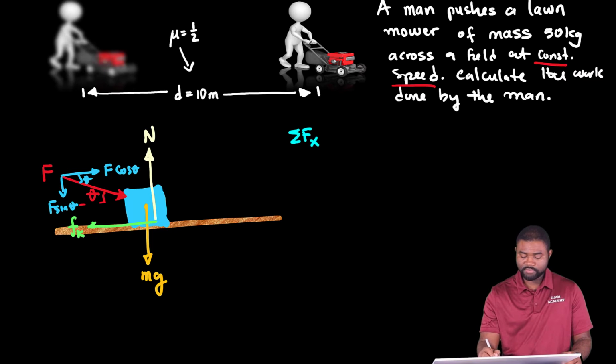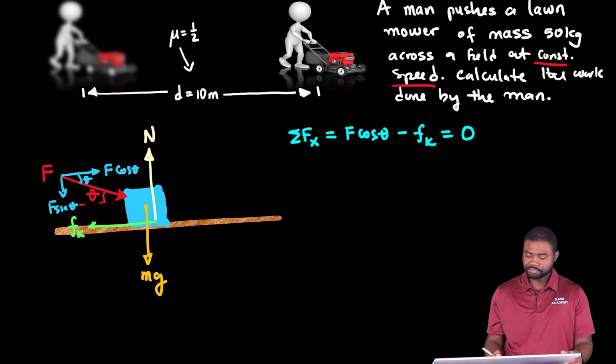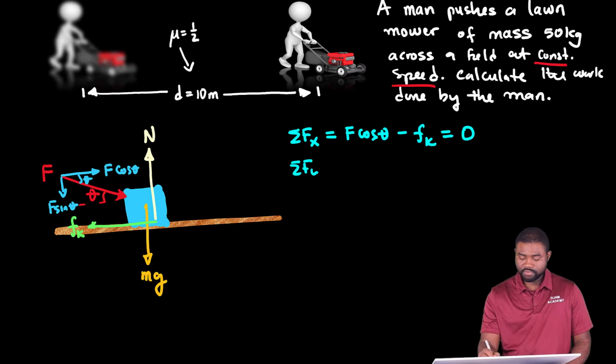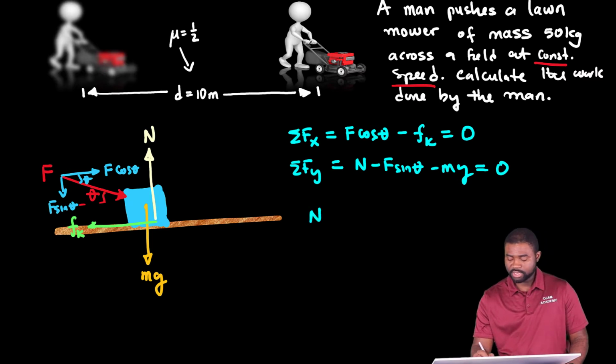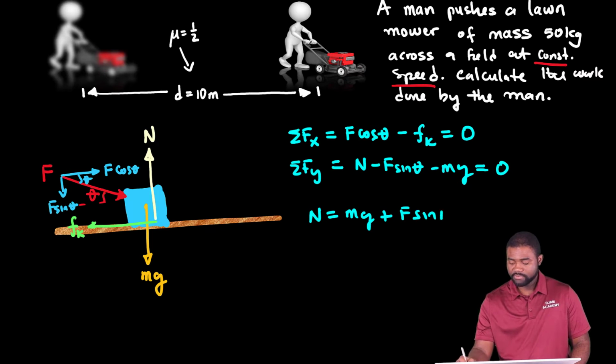If we consider the fact that the system is moving with a constant speed, we can therefore see that the summation of Fx, which is equal to F cosine theta minus the kinetic friction, will be equal to 0. Similarly, the summation of Fy will be equal to N minus F sine theta minus mg, all equal to 0. What that means is that N is equal to mg plus F sine theta.